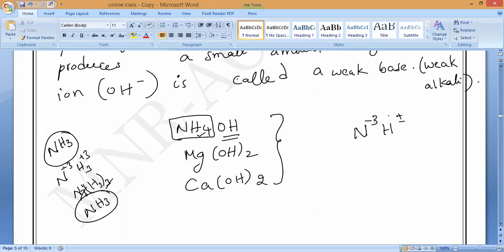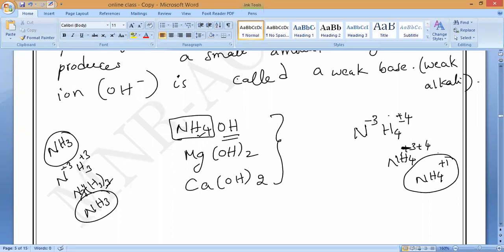This is ammonia. This is ammonium, NH4. Nitrogen gains one more hydrogen, so it is +4. In ammonium hydroxide, -3 plus 4 equals +1.